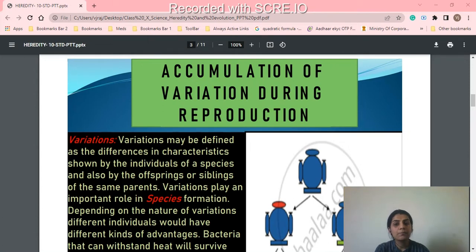Variation plays an important role in species formation. Depending on the nature of the variation, different individuals would have a different kind of advantage, right? Every living organism has variation. This variation basically depends upon the number of genes or the gene character, and because of the variation, we are able to survive the changes in the environment, be able to live, be able to cooperate.